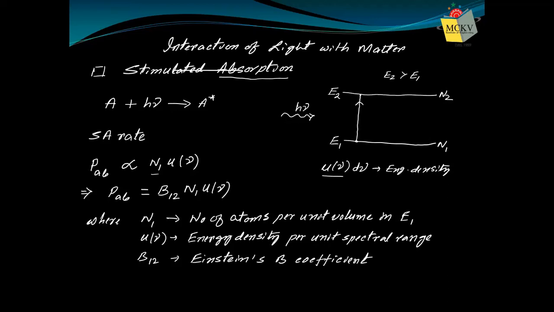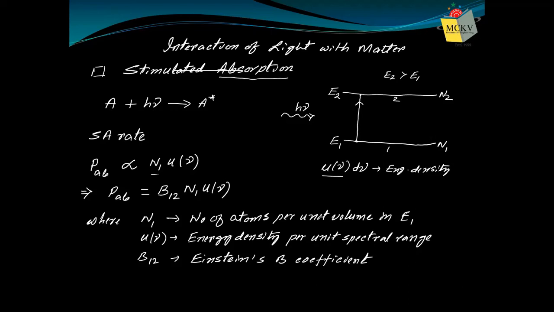Now, why is it written B12? Because the process is from 1 to 2. You understand? It is going from 1. This is the first and this is the second. So you are going from 1 to 2. That's why it is written in this way. That B12 is associated with the stimulated absorption process, and the absorption process is always from lower to higher, 1 to 2.